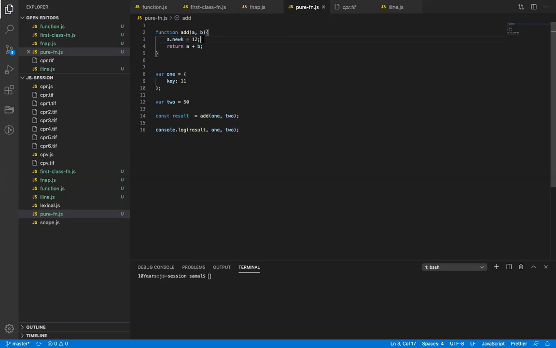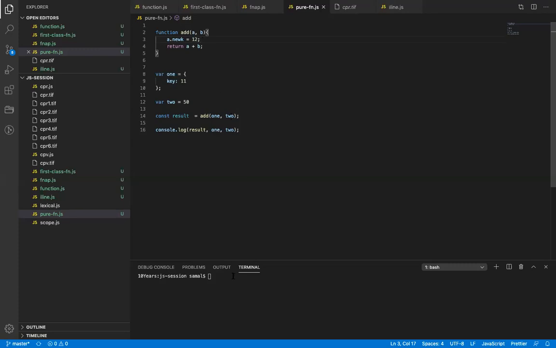When we pass a non-primitive, it is passed by reference, no? It will again update the main key, the parent value, which is the parameter value. So basically this violates the idea of a pure function. So we shouldn't do this in JavaScript. We shouldn't update anything which is passed as a parameter.